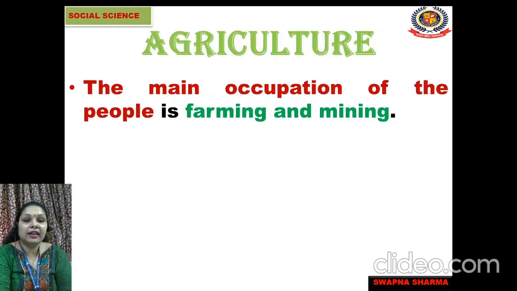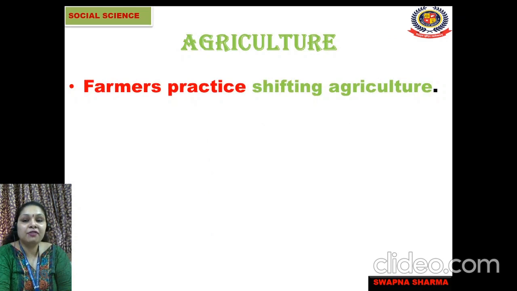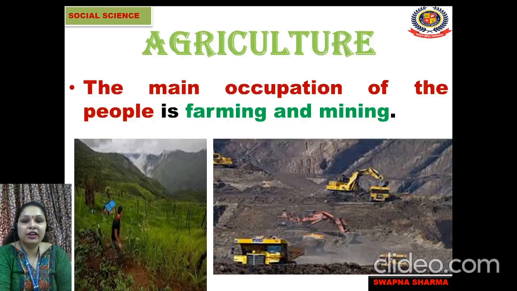In the earlier class we also discussed agriculture and the industries, so we will do a quick recapitulation here. The main occupation of the people is farming and mining, and farmers practice shifting agriculture.